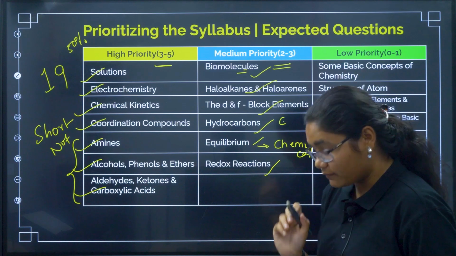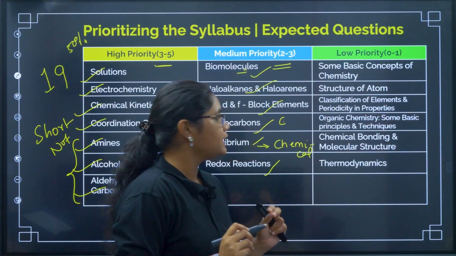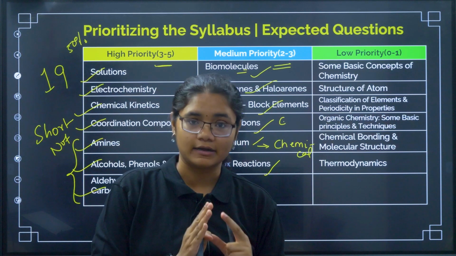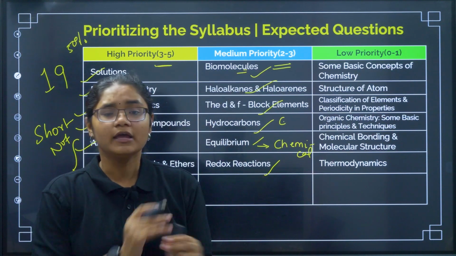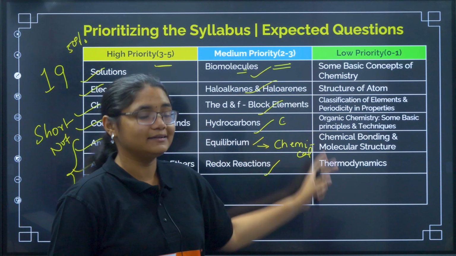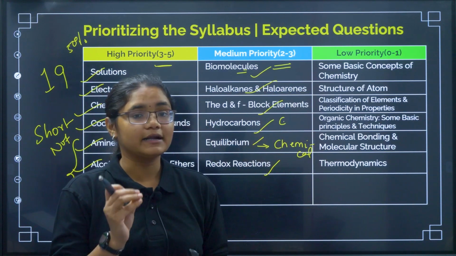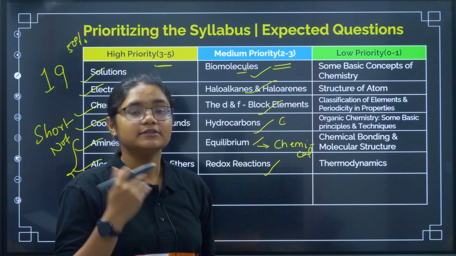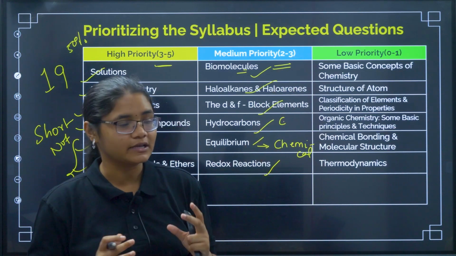Now coming to the low weightage chapters. I'll recommend only and only if you complete the high priority and medium priority chapters, go to the lower priority. If you do not have any time after completing these two, you can skip these chapters, okay? But that is not recommended at all, you have to give some time for this. So just revise the summaries of these chapters.